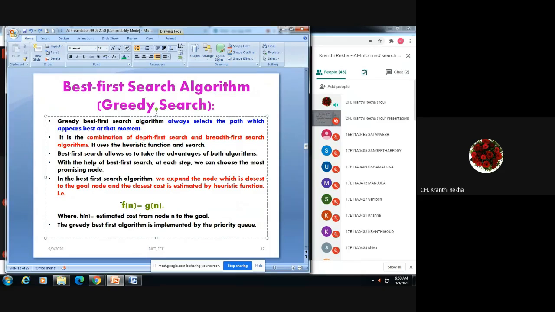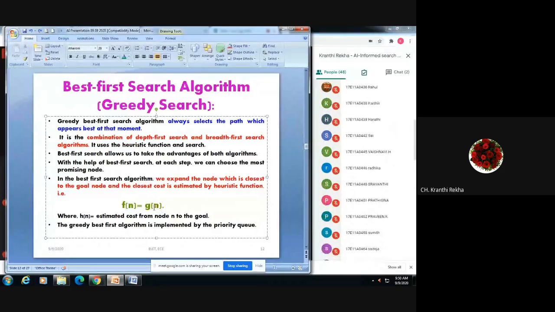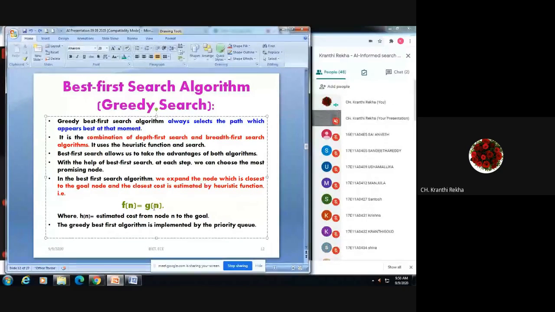One such function we use is f of n equal to g of n. Here g of n is the value of that node, whatever node we are considering, in terms of distance or some parameter that represents it. And f of n is a value we are finding so that we know in which path we have to move.